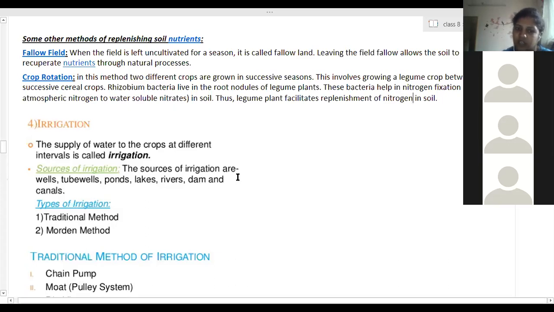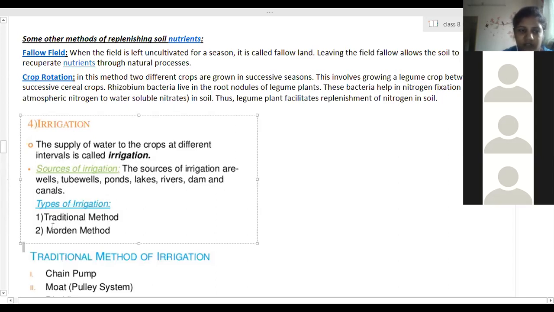The main source of water in India is rain. But apart from that, it's not possible, as rain is not there throughout the year. So farmers have to depend on different sources of water. It includes wells, tube wells, ponds, lakes, rivers, dams, and canals as well. So on these water sources, the irrigation can be done. The different ways of irrigation are traditional methods and some modern methods.